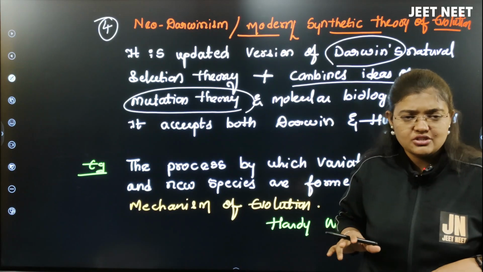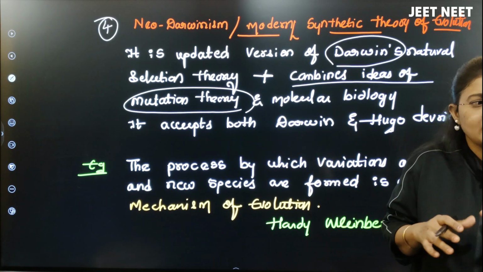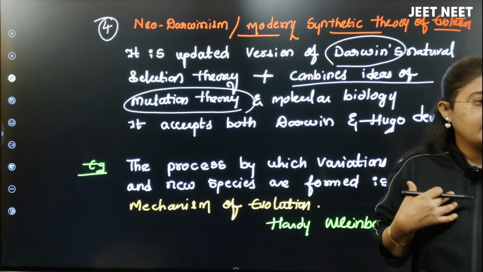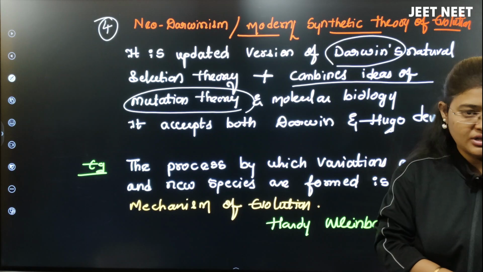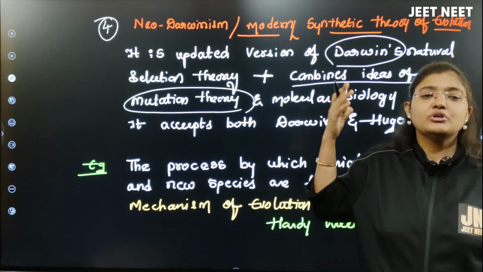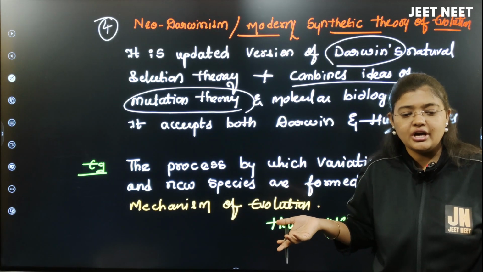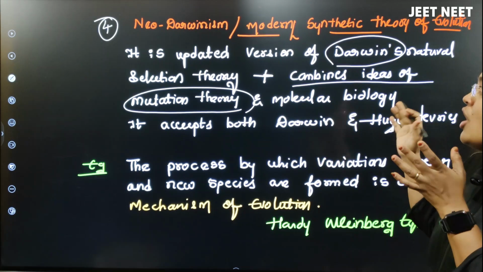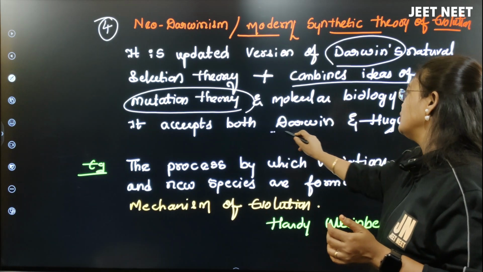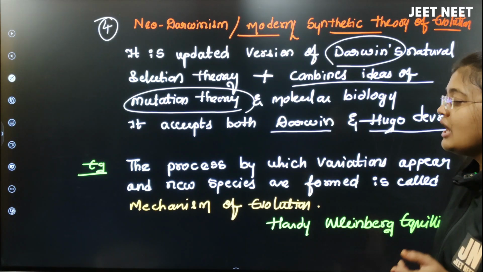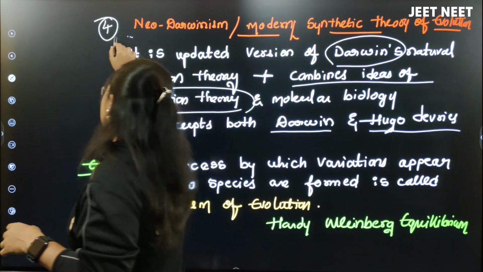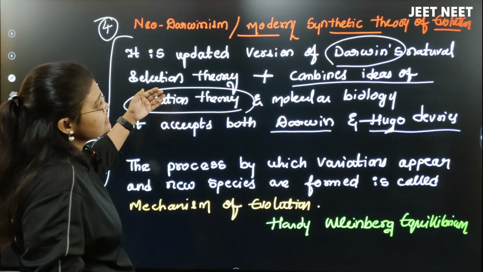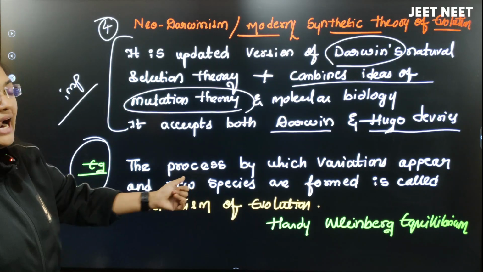Sometimes you can't justify how species evolution happens, whether it is sudden, or slow, or directional, or maybe my next generation will not have any variation, isn't it? It may or may not. It depends upon nature, the natural selection theory. So both scientists can be correct, so they made this new theory called Neo-Darwinism or the modern synthetic theory. It accepts both Darwin plus Hugo de Vries. This point is not given in the NCERT, but you should know it, it is very important. Now the example under this modern synthetic theory is the Hardy-Weinberg equilibrium.